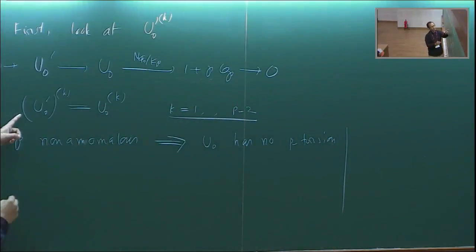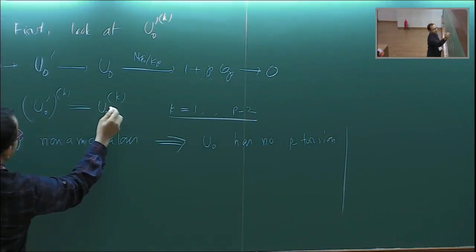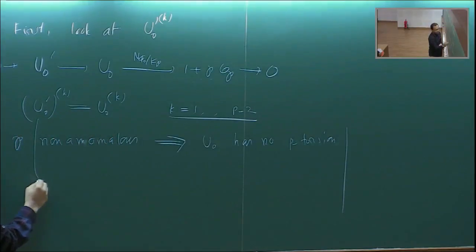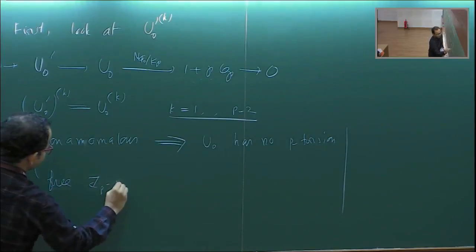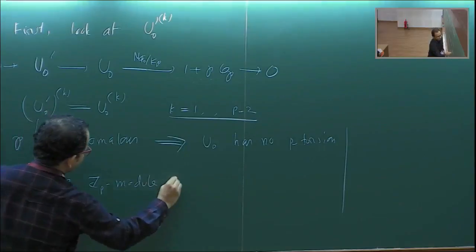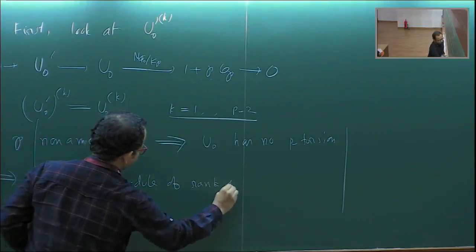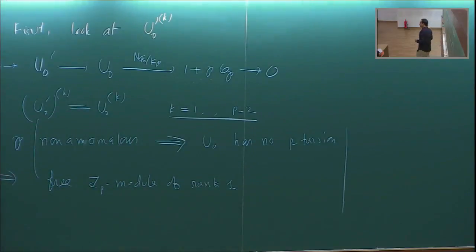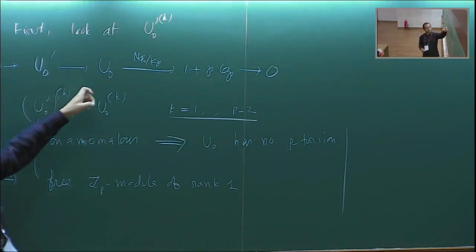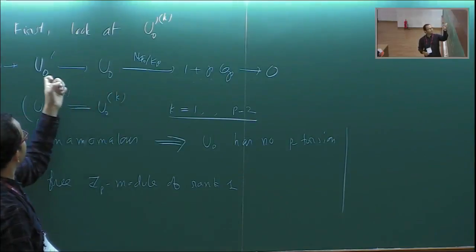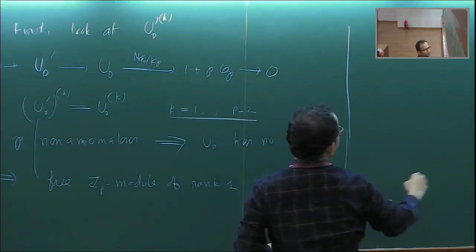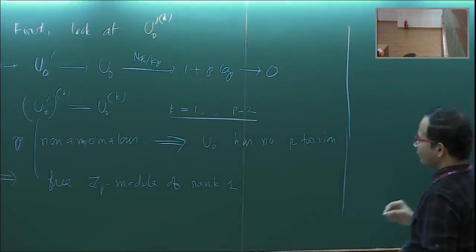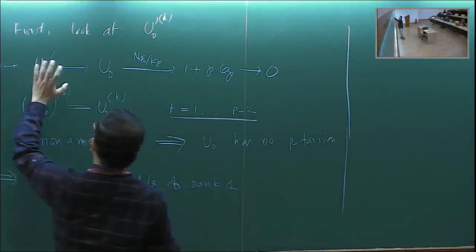So as a result, it is a free GP module of rank 1, because there is no torsion. This is of rank p minus 1, this is of p minus 2, and each eigenspace is one dimensional. So we know something about this U naught k.